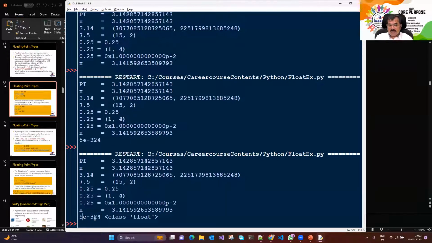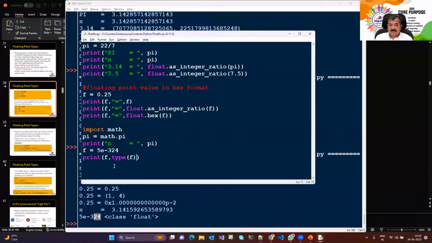That means 5e minus 324 मतलब 5 into 10 to the power minus 324. That's a very small number that we have. So that's nearest to the smallest value. Anything smaller than this will be set to 0. So 328 लेते हैं और वो ही दोबारा print कर लेते हैं.